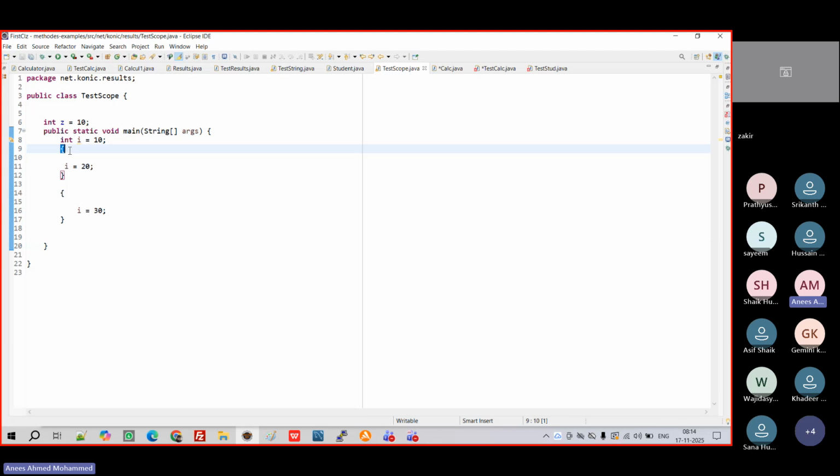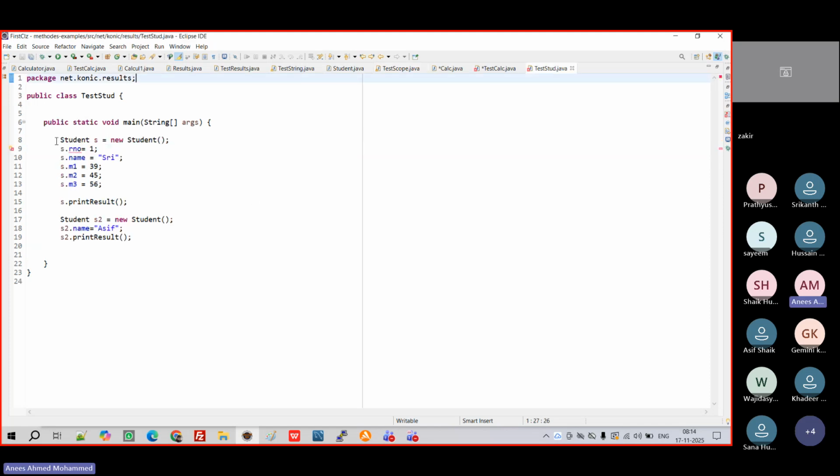Again, the first part, Student, is a class name. Then this one is the object name, right? Then this new is responsible for assigning memory. Then this one is called a constructor. What is a constructor? We'll see in the day after tomorrow's class. We'll have one complete class dedicated to constructors. As of now, to create an object, we need to use the help of a constructor by using the new keyword.